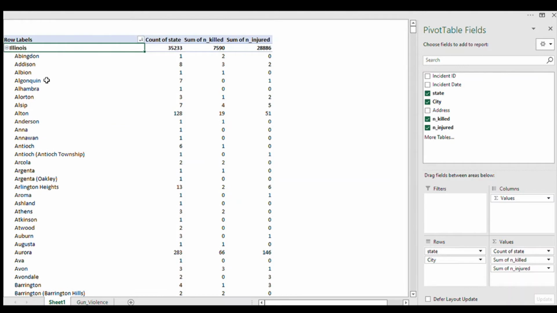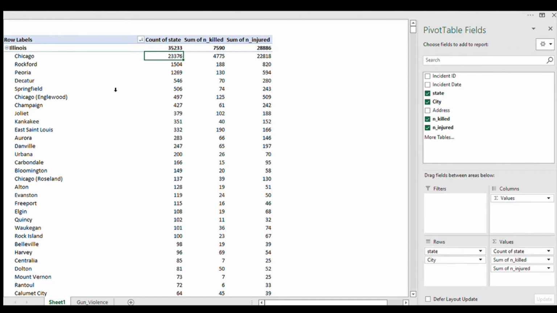So let's look at the cities from the largest to the lowest incident count from each city. Let's sort it from the largest to the lowest. Under Illinois we have Chicago, Rockford, Peoria, Decatur, Springfield, Englewood, Champaign, Joliet, and so on.